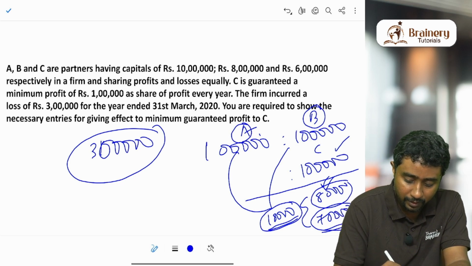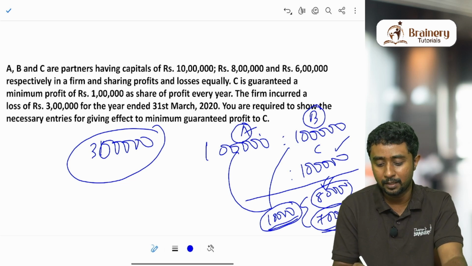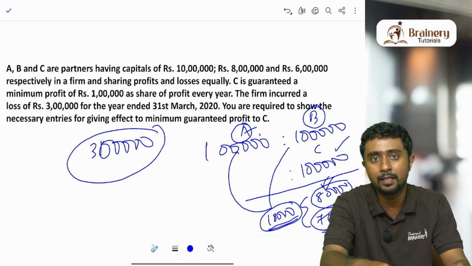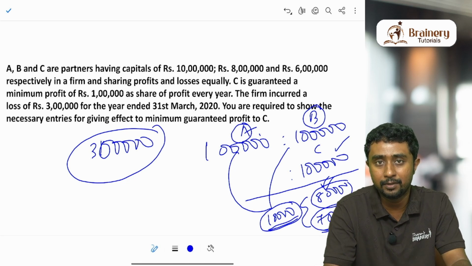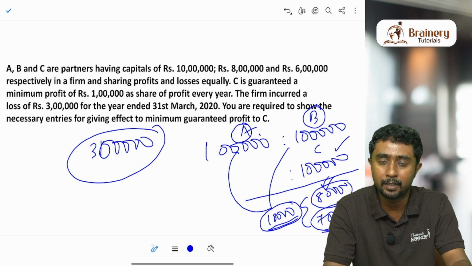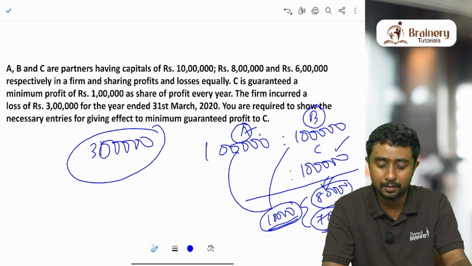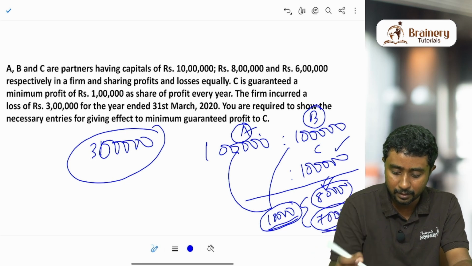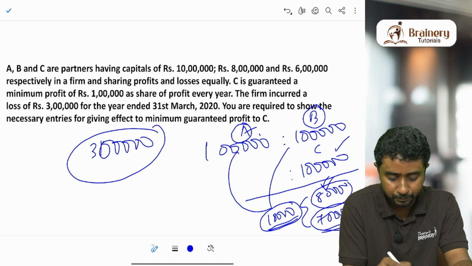I told you about one ratio. Sometimes in the question they will say, in the case of any deficiency you have to divide that deficiency in this ratio, or A and B should take care of that deficiency in this ratio. Particularly it will be mentioned there. In that case you can follow that ratio. Here, as you can see in the question, they have not specified any ratio like that.